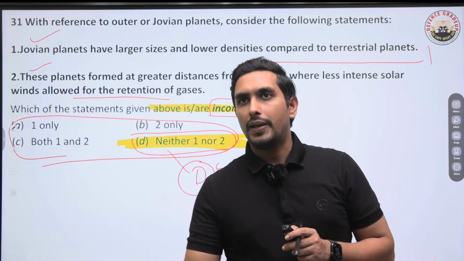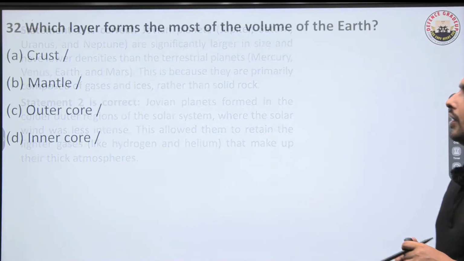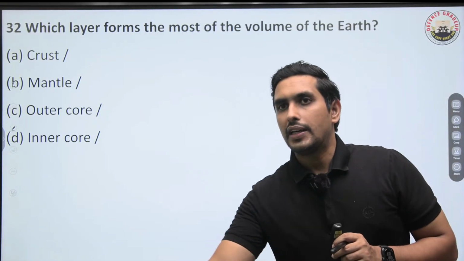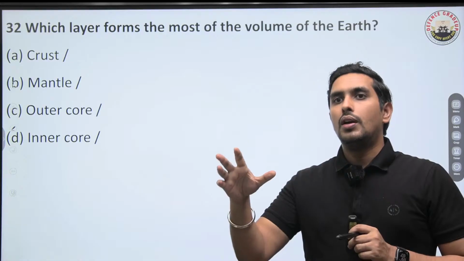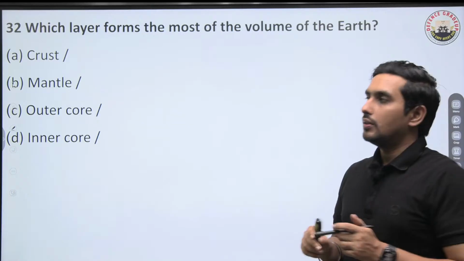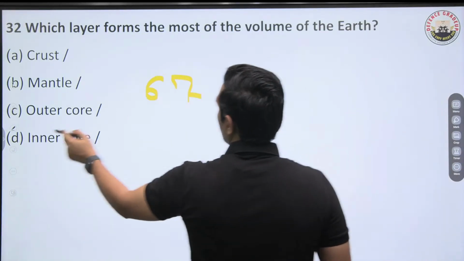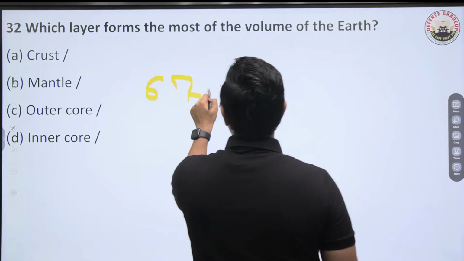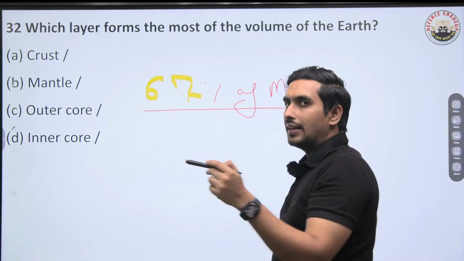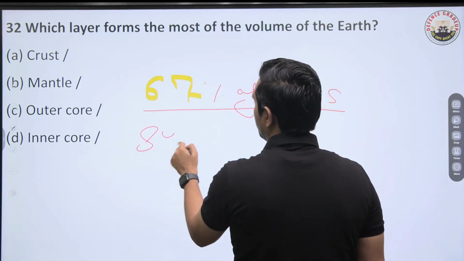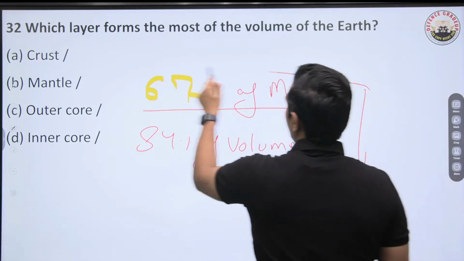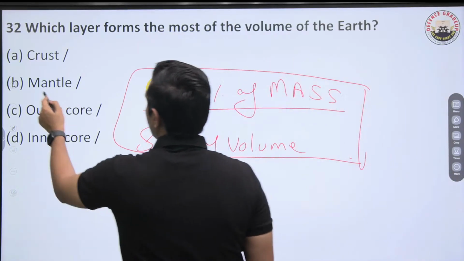Question number 32, let's pick. Now that is an easy question. Which layer forms the most volume of the earth? In fact, I would say maximum volume and even maximum mass of the earth is located there. Around 67% of the mass of the earth, and not only that, around 84% of the volume is carried by the mantle.